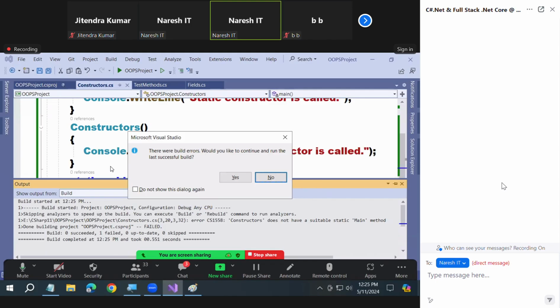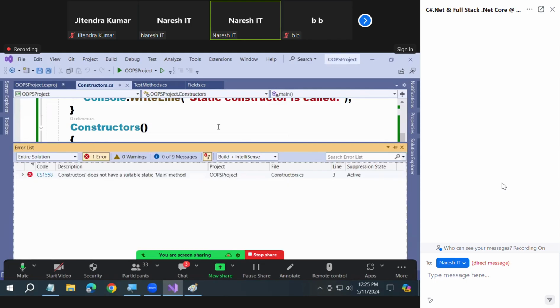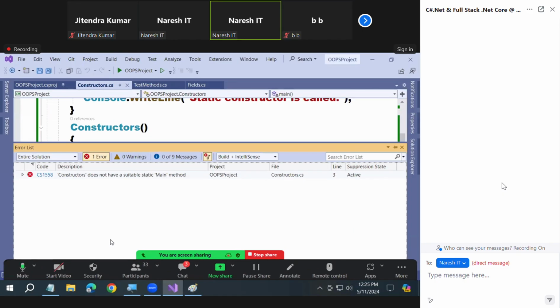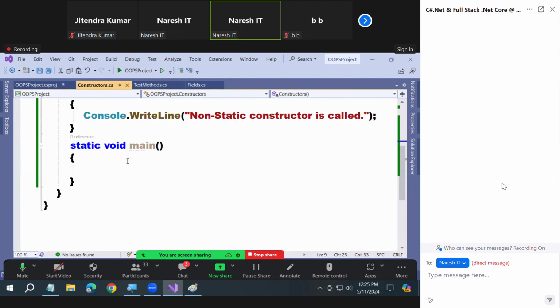I told you, you must follow the cases, man. Still giving you an error. Why? I wrote main in lowercase. It should be in Pascal case. Showing you, see? M capital. That's what I'm telling you. Notice, observe everything carefully. That's what it should be. Now I have a main method. Present now, I will hit run.